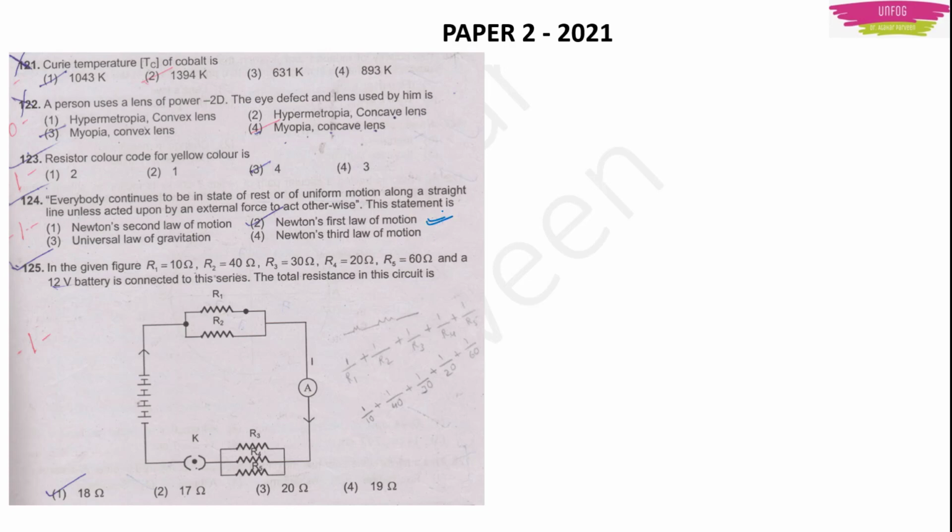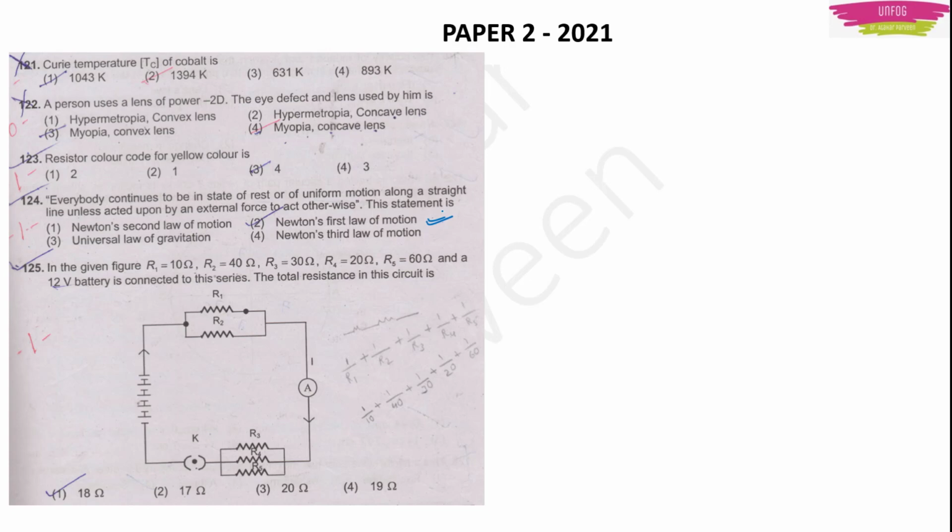Now there is a question from current electricity. In the given figure, R1 is 10 ohms, R2 is 40 ohms, R3 is 30 ohms, R4 is 20 ohms, R5 is 60 ohms, and a 12 volt battery is connected in series. The total resistance in this circuit is?